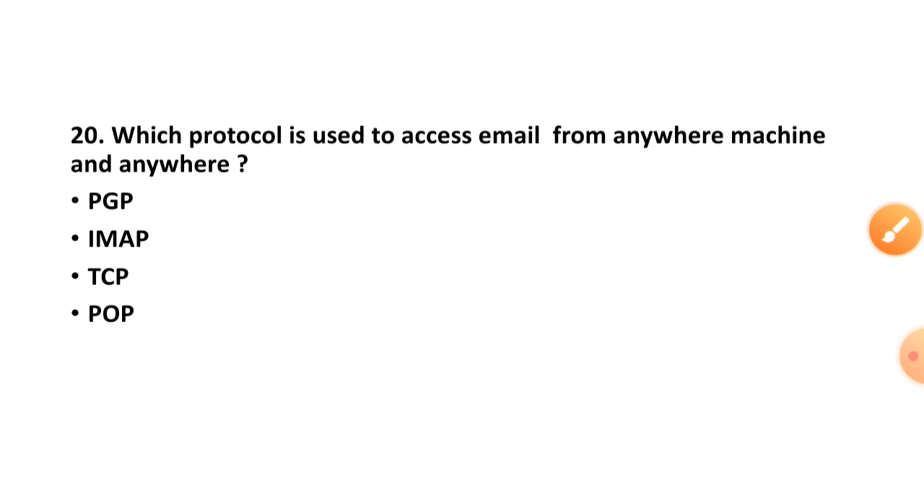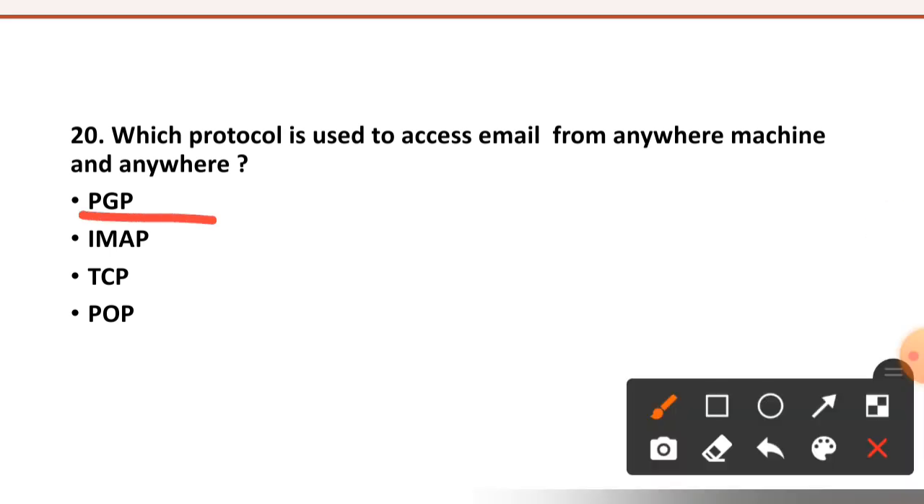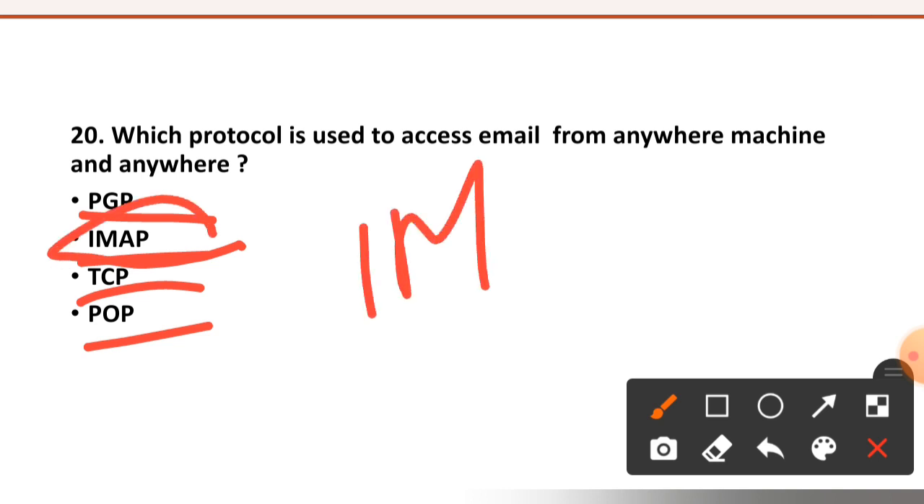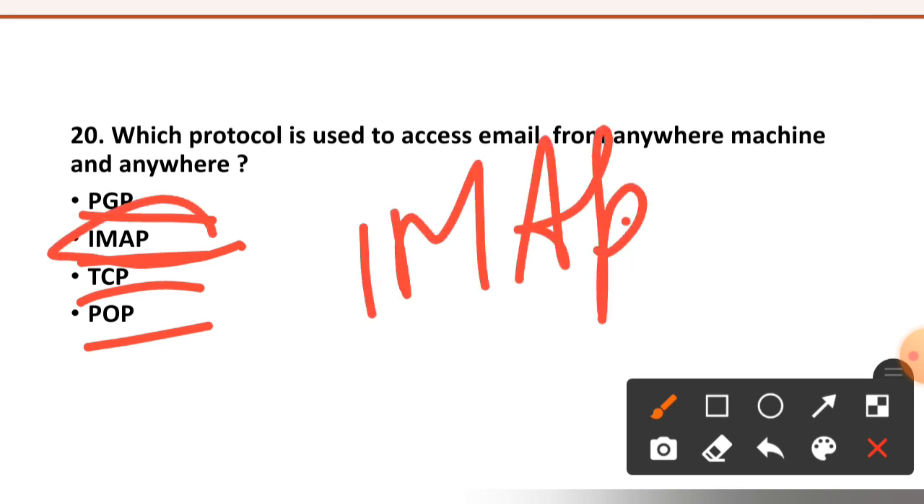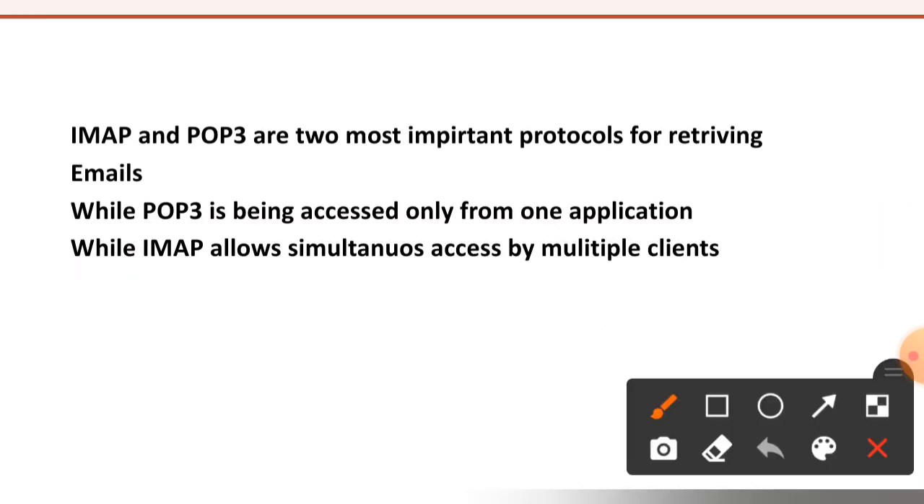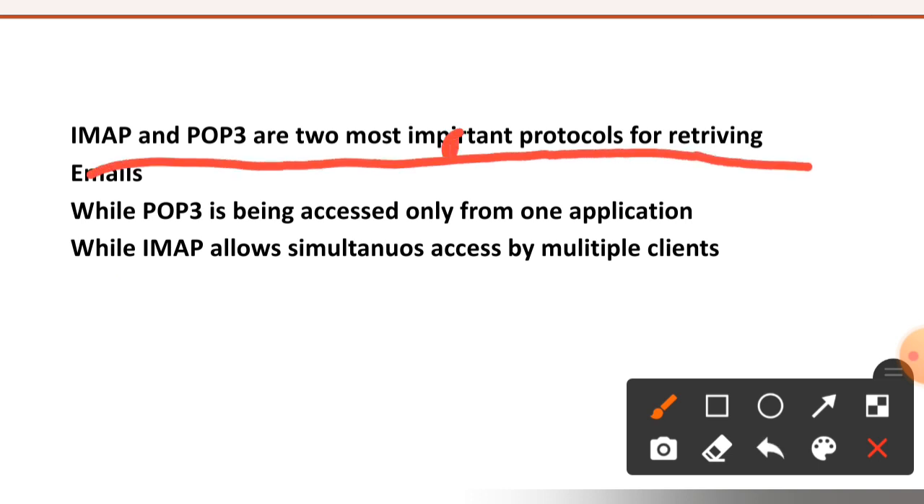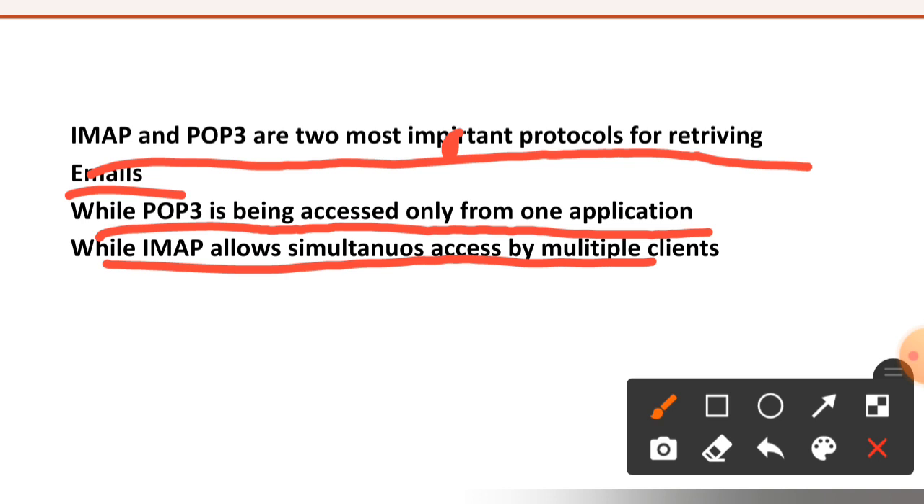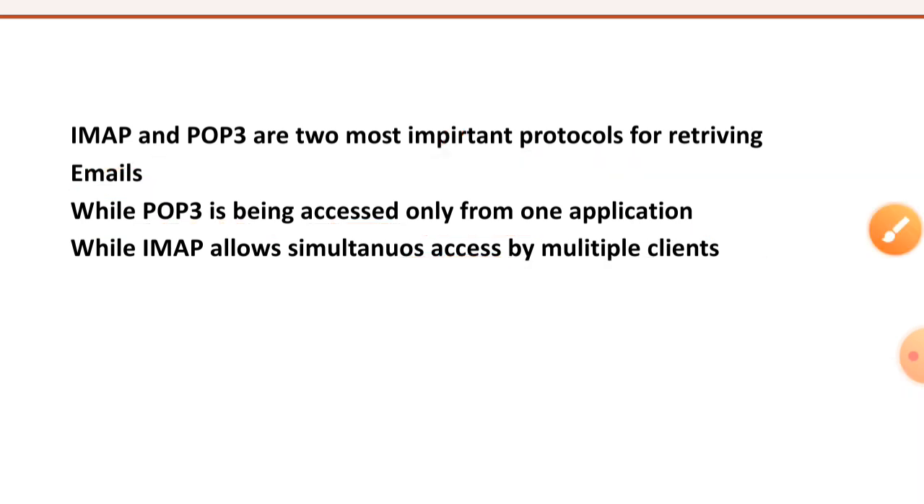20th question is, which protocol is used to access email from any machine and anywhere? PGP, IMAP, TCP or POP? Right option is option number second, IMAP. Allows to access email anywhere. See here, these are few lines about IMAP and POP3. They are the two most important protocols for retrieving emails. While POP3 is accessed only by one application, IMAP allows simultaneous access by multiple clients. Hope you have got these lines.